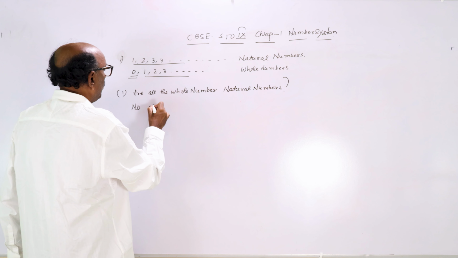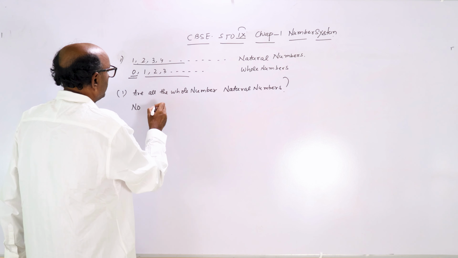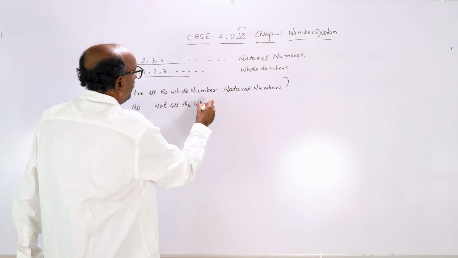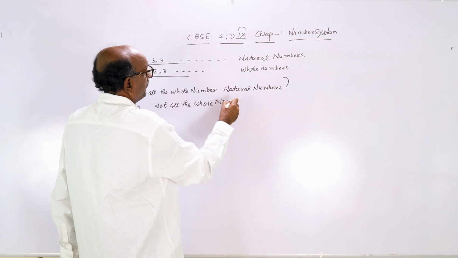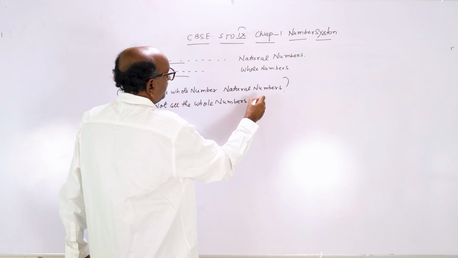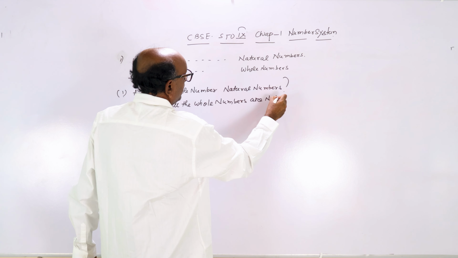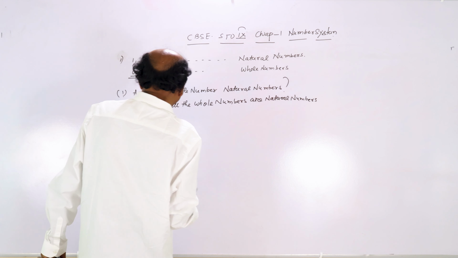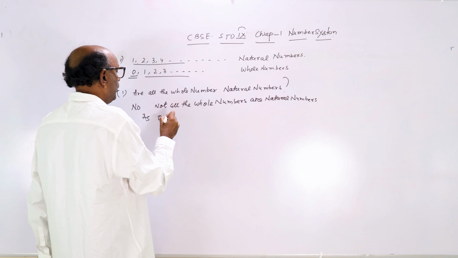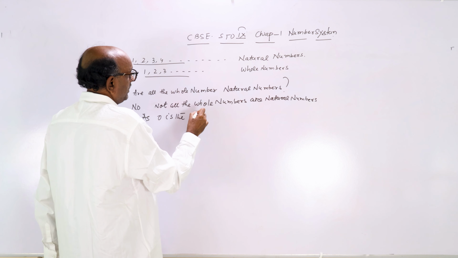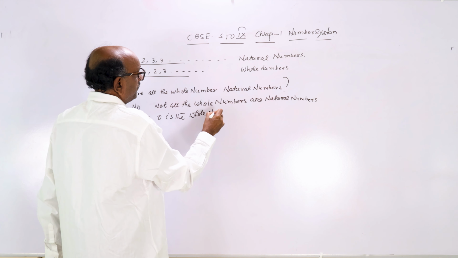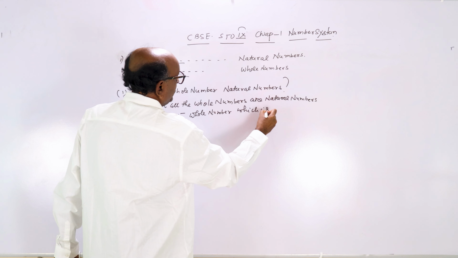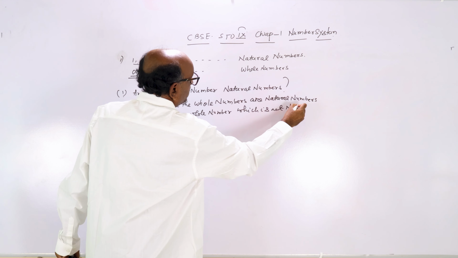No, not all the whole numbers are natural numbers, because 0 is a whole number which is not natural.